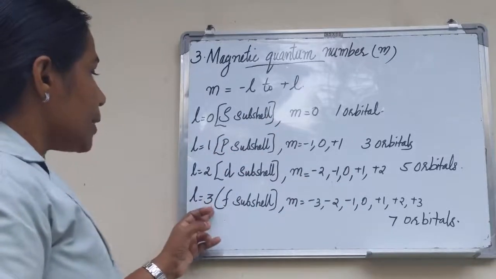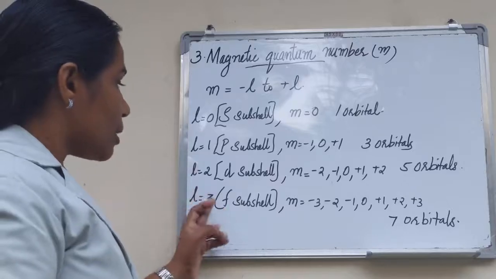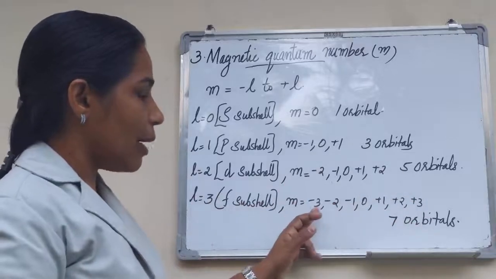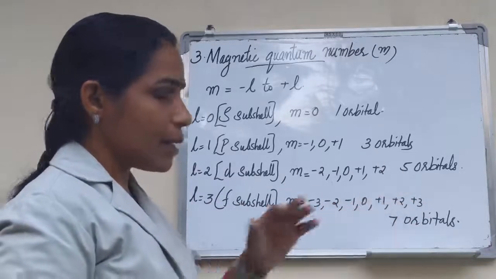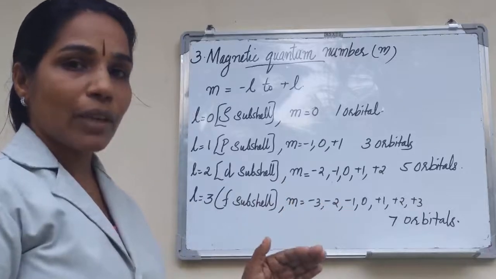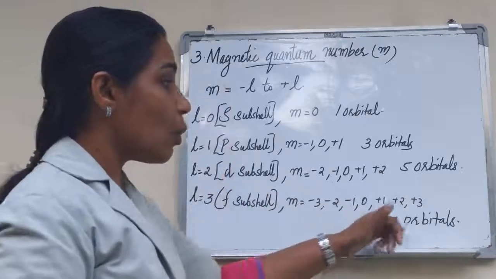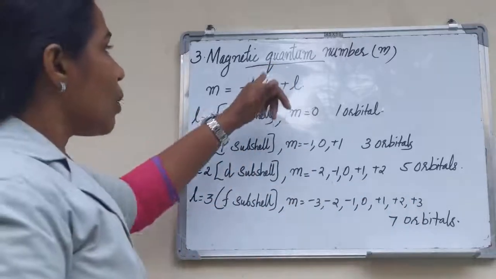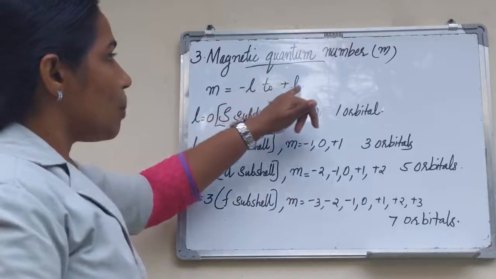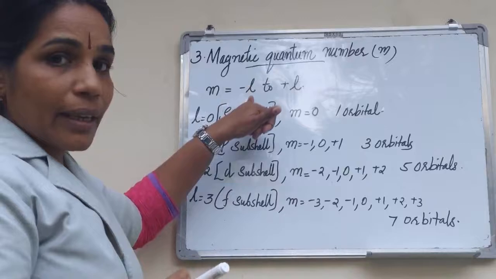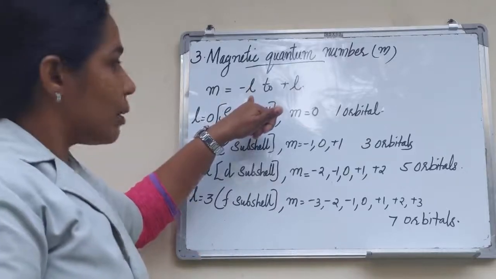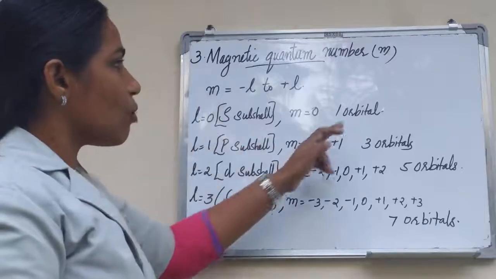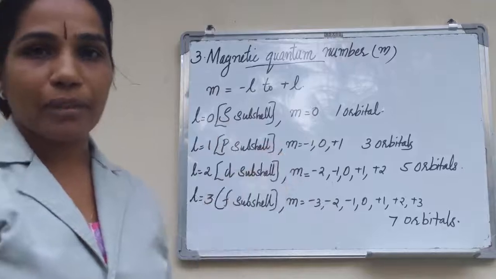Then, when l is equal to 3, the electron is present in the f subshell, then m is equal to minus 3 to plus 3. How many values? 1, 2, 3, 4, 5, 6, 7. 7 values means 7 types of orientations. That is, there are 7 orbitals present in the f subshell. The magnetic quantum number m has values from minus l to plus l. The value of l gives the subshell in which the electron belongs, and from the values of l, we can calculate the number of orbitals present in each subshell.